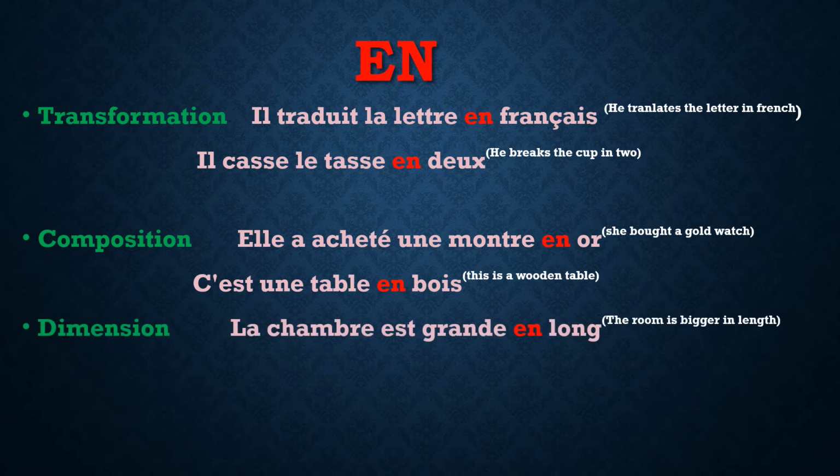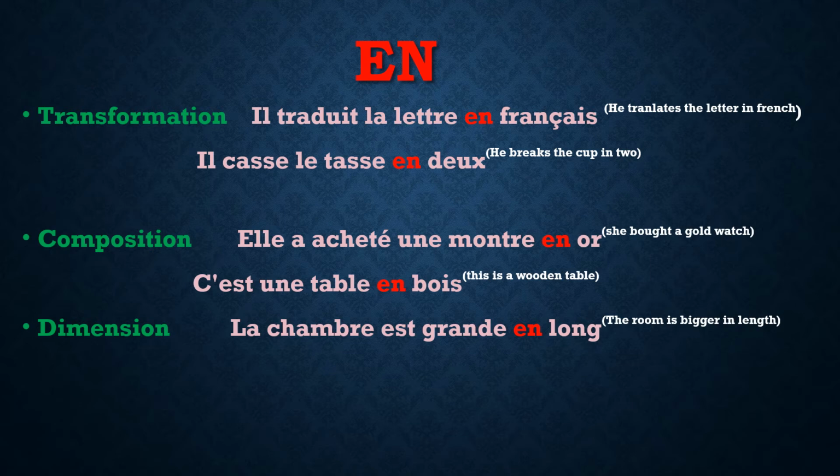Next, dimension. La chambre est grand en long. The room is bigger in length. When we are talking about any dimension, in breadth, in length, in width, we'll use en. I hope we have now seen the scenarios.